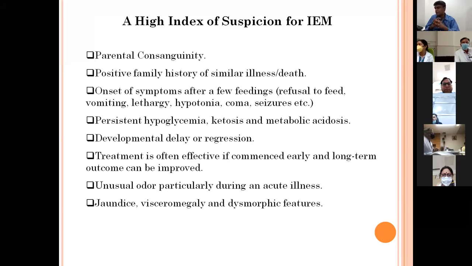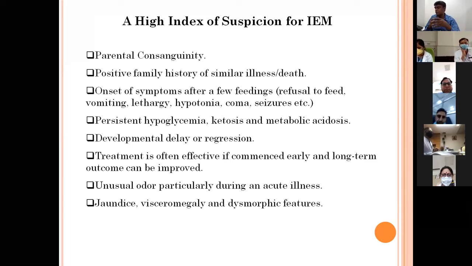And in most cases, after the baby has had a few feedings, the onset of symptoms occurs, like the baby refuses to take feeding, there may be vomiting, the baby may feel lethargic, hypotonia may be present, and the baby may go into coma or seizure, etc.